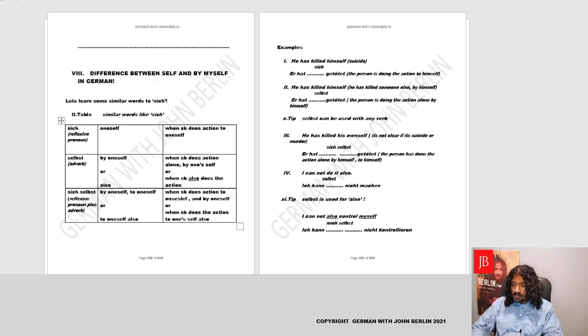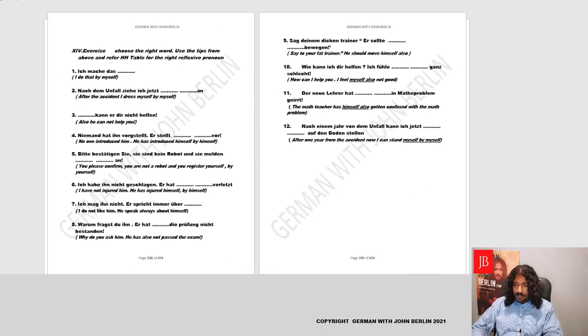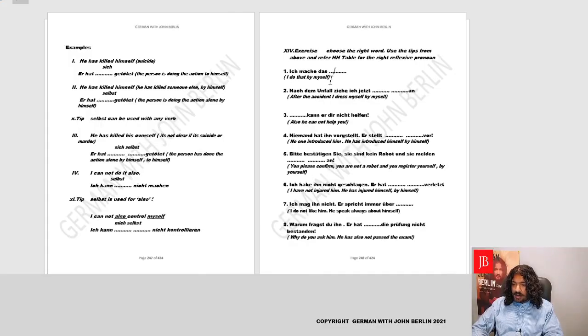So let's have a look here. And the sentence is on the right. I do that by myself. Ich mache das. What was by myself? If you recall, it was the adverb selbst. So ich mache das selbst. You're saying I'll do that myself.